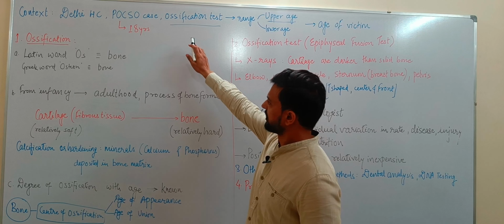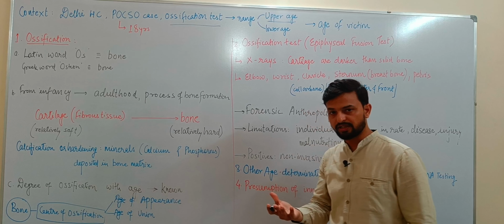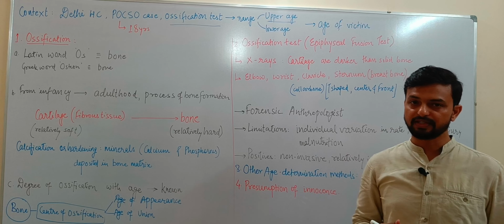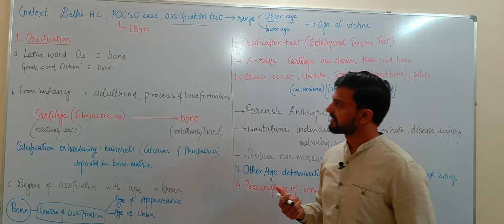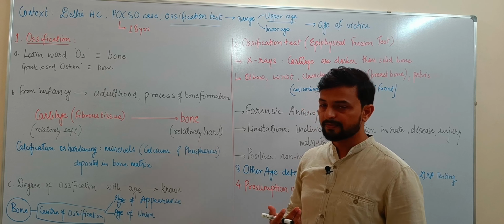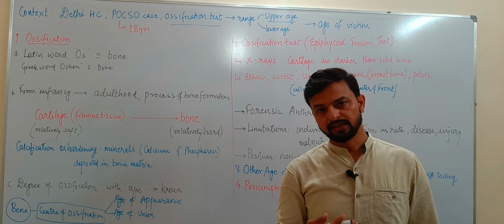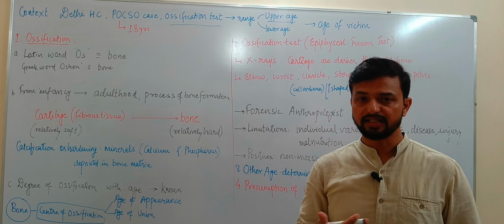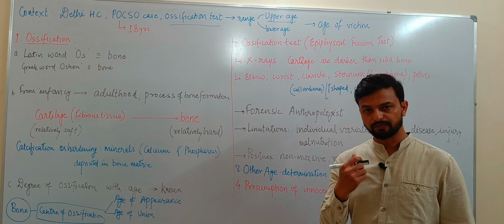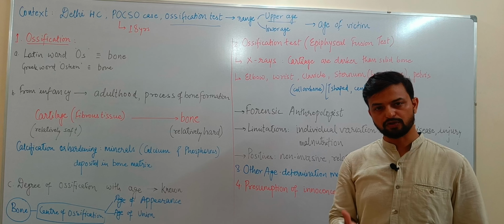So here there are two terms, ossification test and POCSO case. POCSO, majority of us know, is the Protection of Children from Sexual Offences Act 2012, and in this the upper limit of the victim's age is 18 years. So in certain cases where the age of the victim is under dispute, an ossification test is applied to arrive at the age of the victim to conclude whether the case can be tried under POCSO or not.